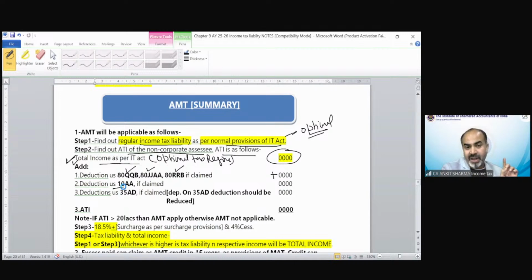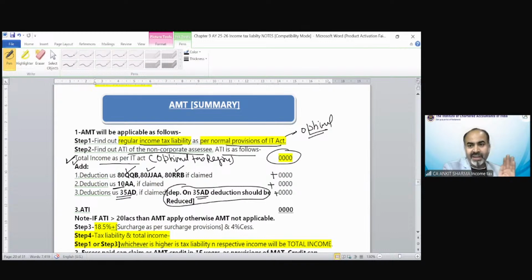If you have claimed section 10AA, of course it needs to be added back. And if you claim section 35AD, then again you have to add it back. If you are adding back section 35AD, then you will claim depreciation at least. Suppose the building value was 10 crore. You have claimed 10 crore deduction of section 35AD. So 10 crore needs to be added back, but you can claim depreciation in that case because you have to match your profit with your accounting provision. So accounting can claim the depreciation. So you will add back 10 crore, but you can claim the depreciation on that. Suppose it's 10%. So we will add back 10 crore and deduct 1 crore rupees for depreciation. So net effect would be 9 crore.